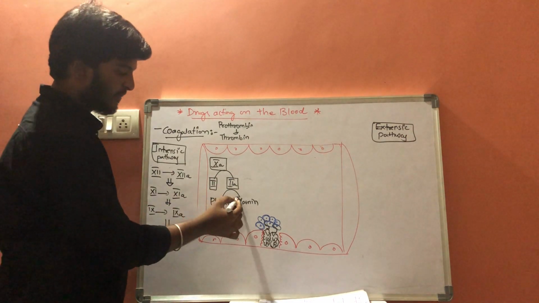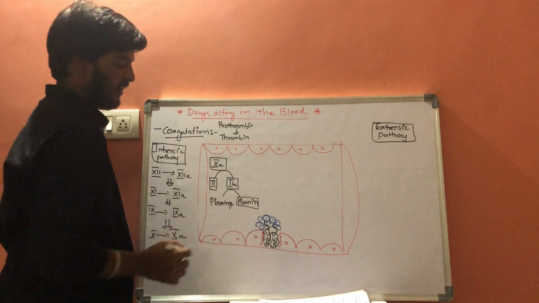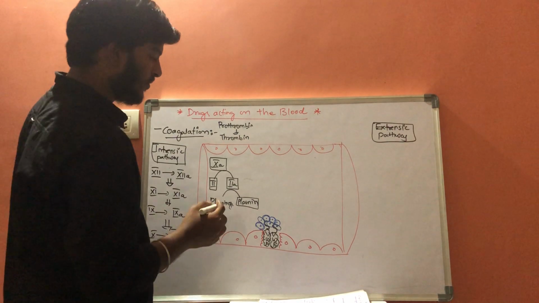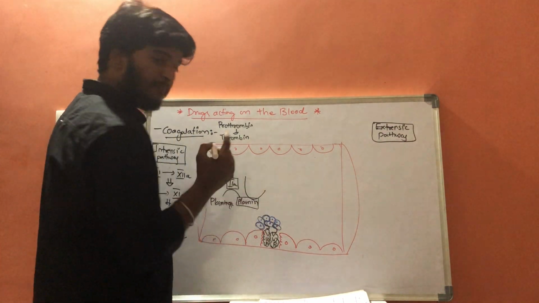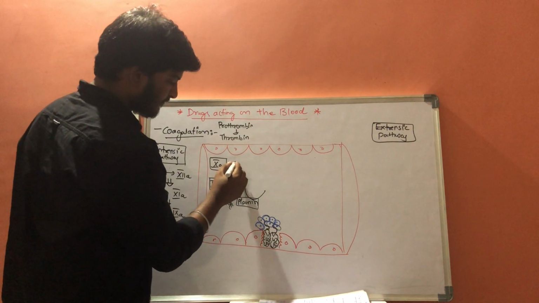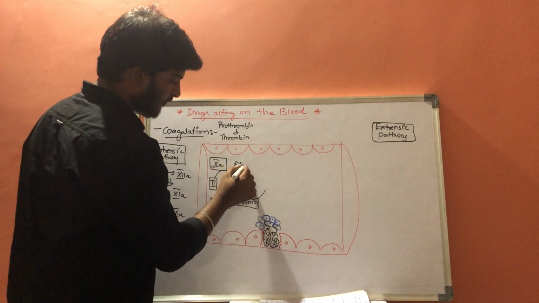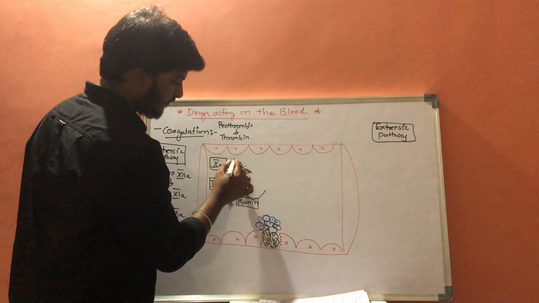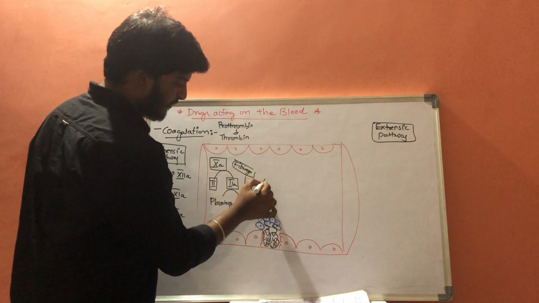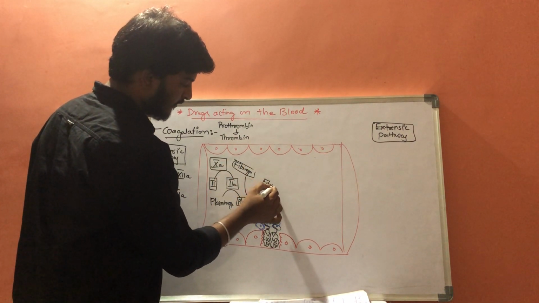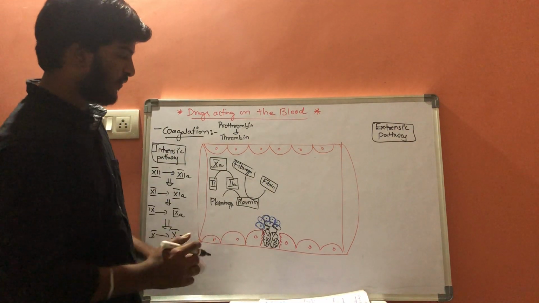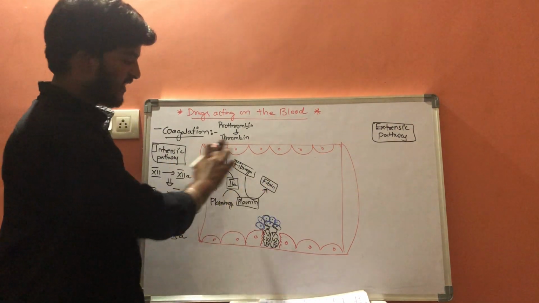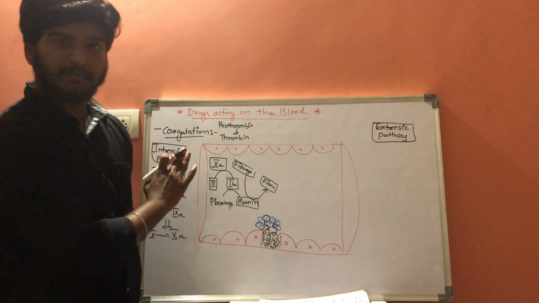Whatever plasmin is formed will activate another protein, so it converts fibrinogen into fibrin. Now let us keep this aside and come to the extrinsic pathway.